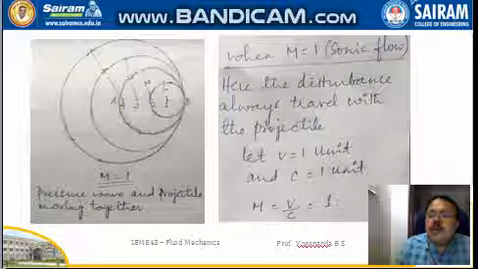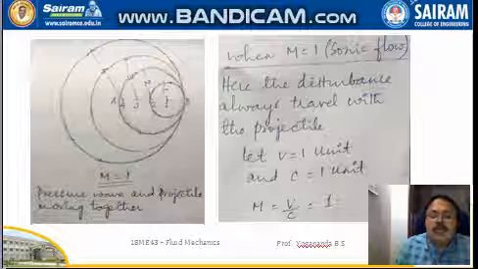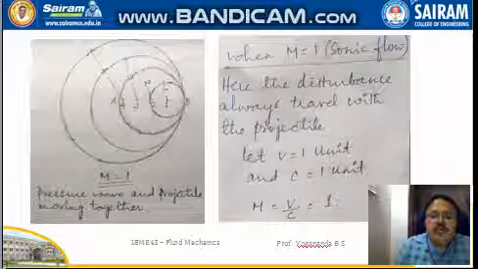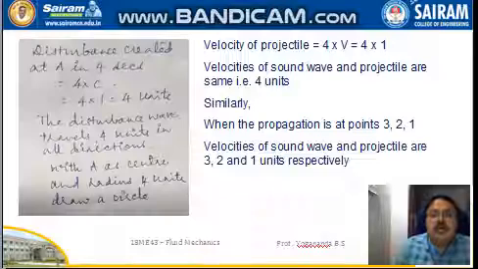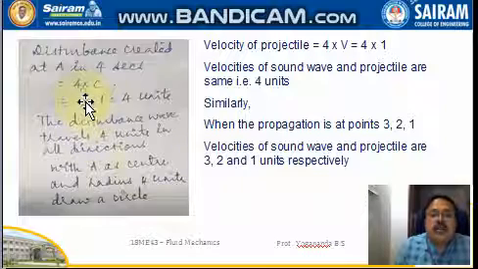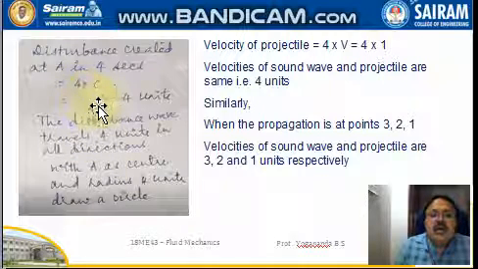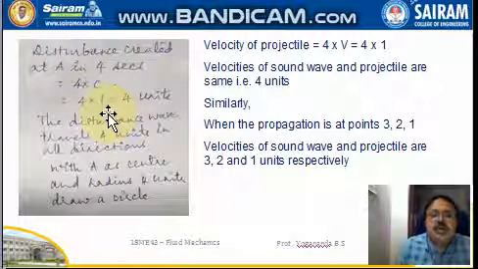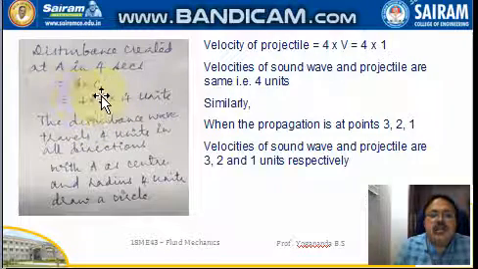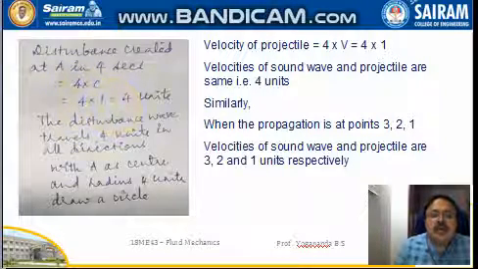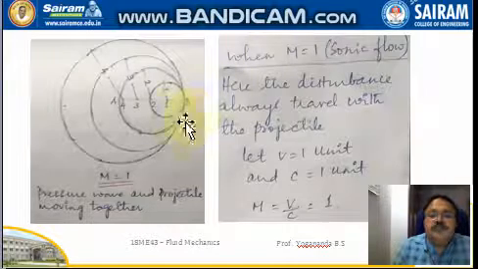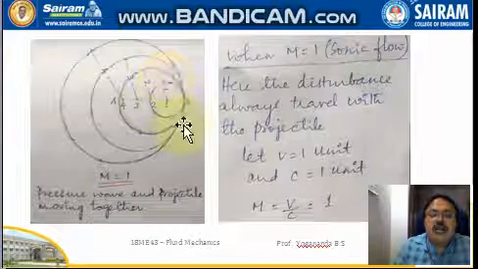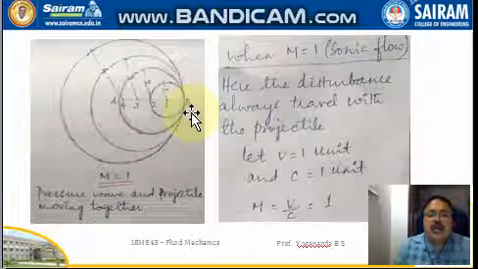Taking the velocity is equal to distance by time equation, distance is equal to velocity into time. Now the time left is 1 second. The distance traveled is 1 into C, so that is 1 into 1, that is 1 unit. So keeping 1 as the center and 1 unit radius, we draw a circle here.